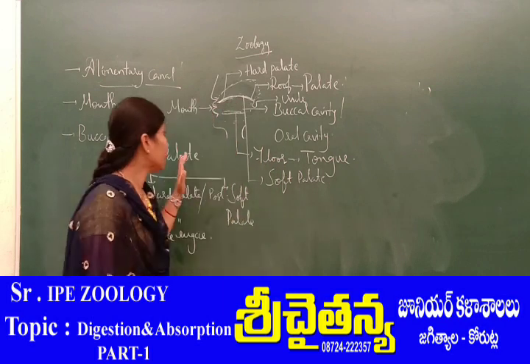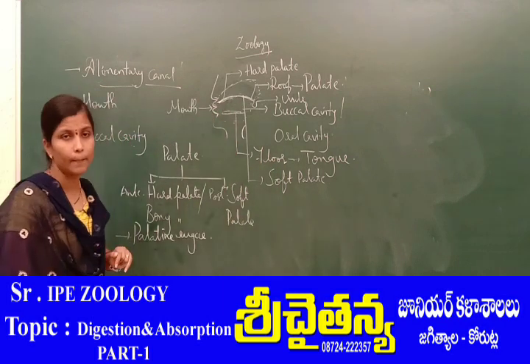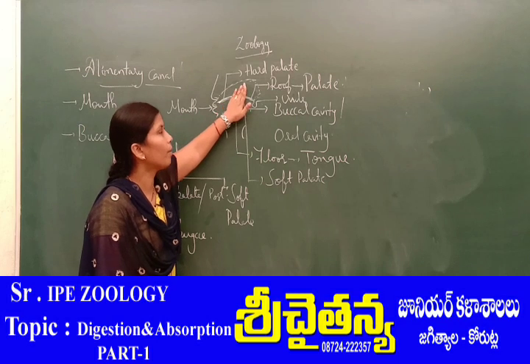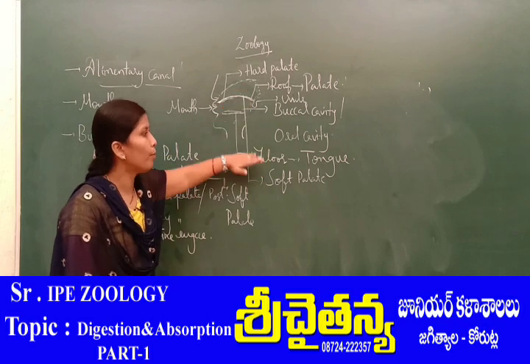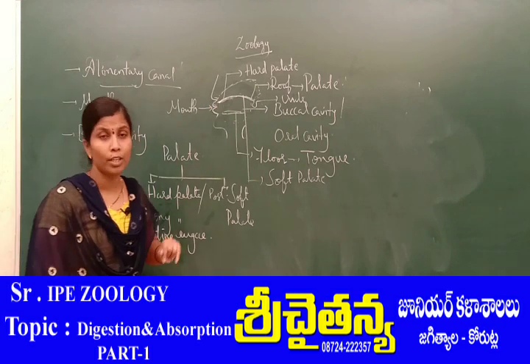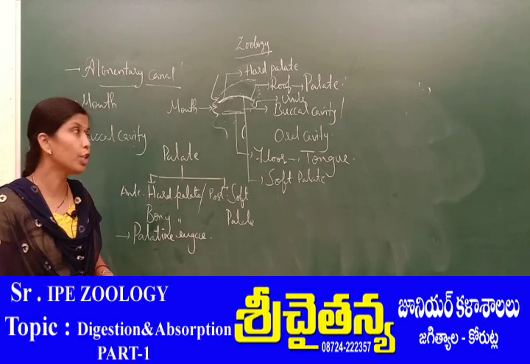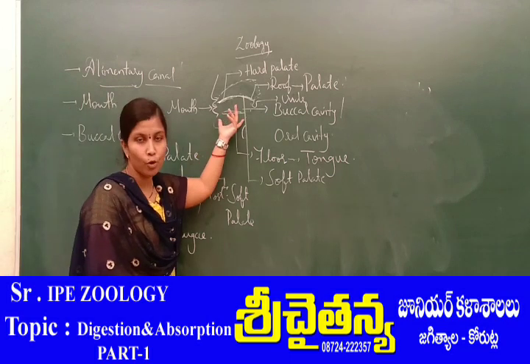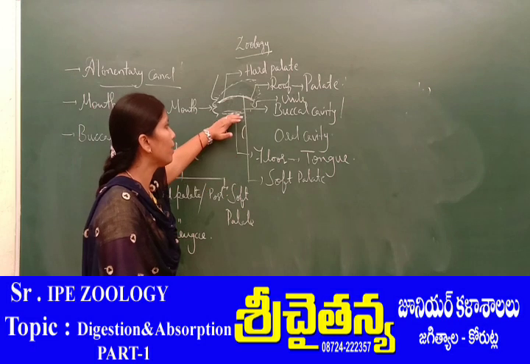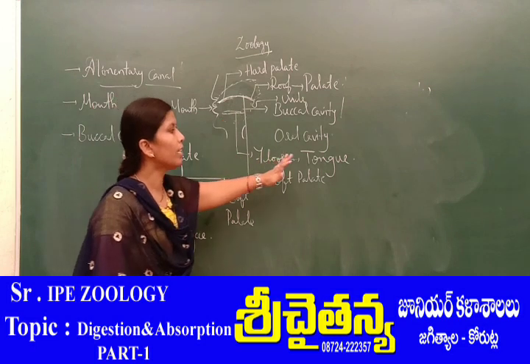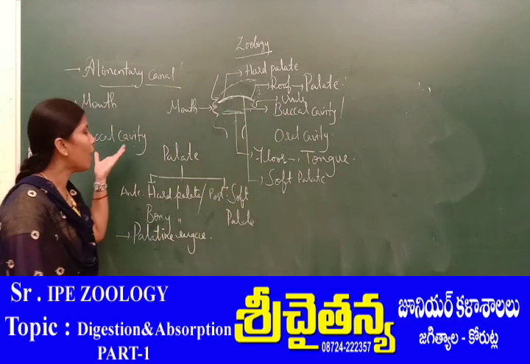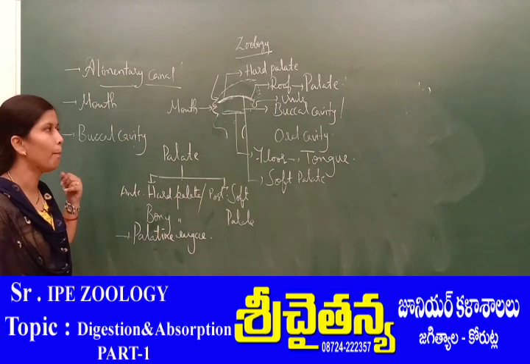So this is about the buccal cavity. The buccal cavity consists of an upper portion, the palate, and a lower portion, the tongue. The buccal cavity also bears jaw bones which bear teeth, and also consists of a floor, which is nothing but the tongue. So this is about the mouth as well as the palate of the buccal cavity.